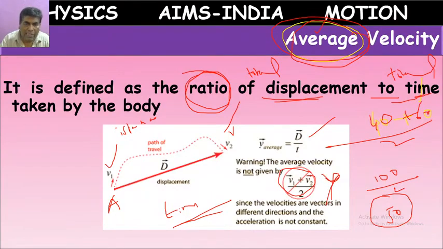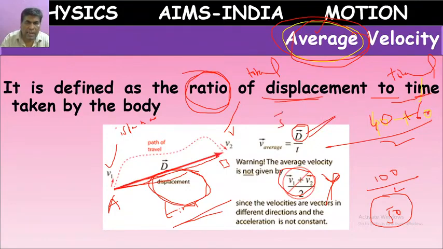How to calculate average velocity? What is the total displacement? The shortest possible path, a straight line from the beginning point to the ending point. Because displacement is also a vector, they tell d bar.